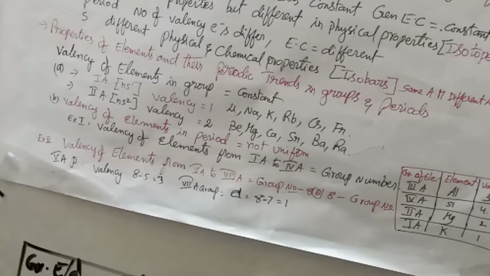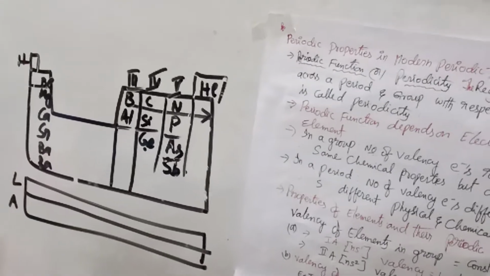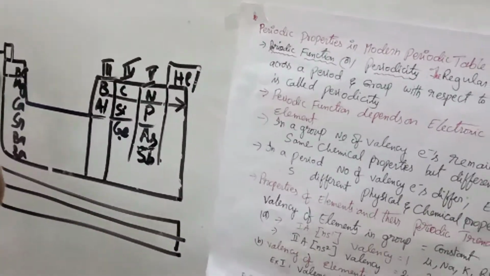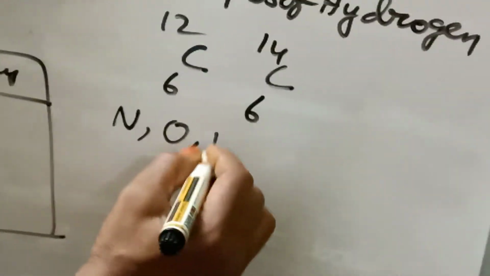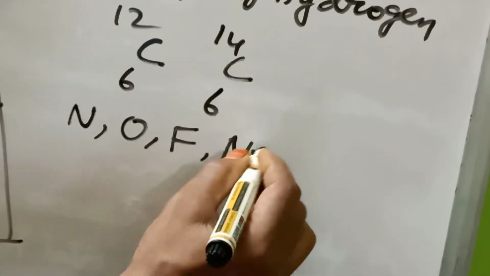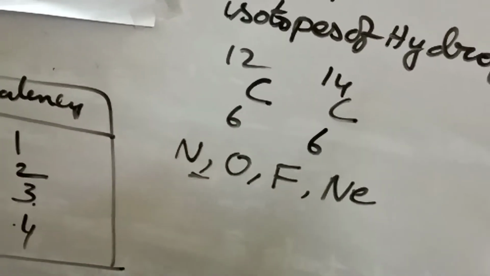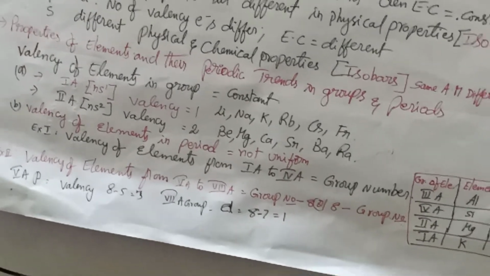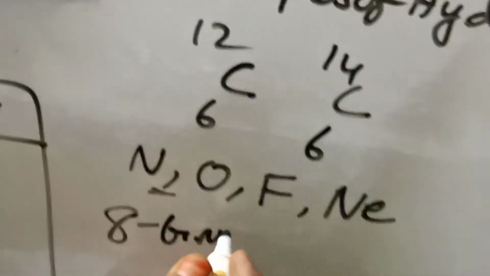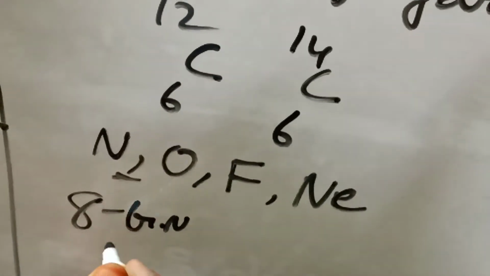Next, valency of elements from 5th A to 8th A group. The 5th group element is nitrogen, the 6th group element is oxygen, the 7th group element is fluorine, and the 8th group element is neon. Valency of elements from 5th A to 8th A is 8 minus the group number. Total number of groups is 8, so valency is 8 minus group number.